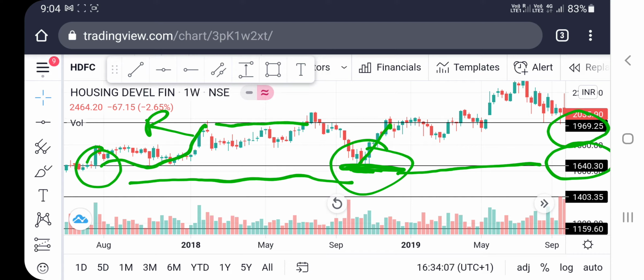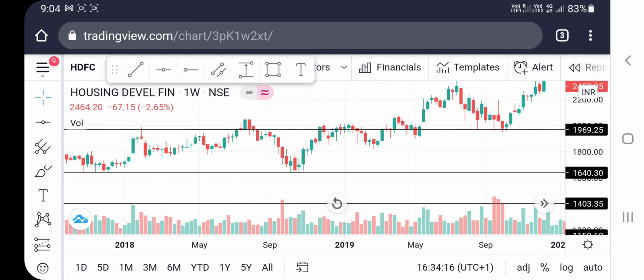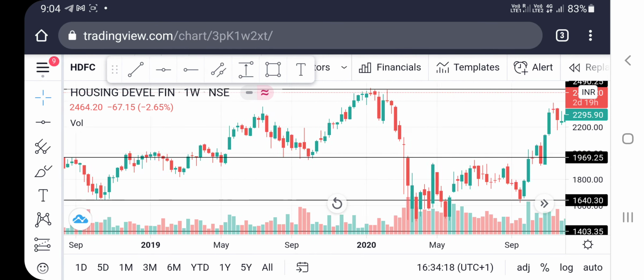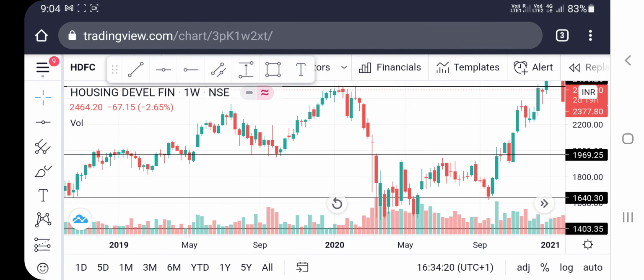And you can see it tried 1, 2, 3, 4, 5 times to cross that resistance, but was not able to cross. And finally you can see in May 2019 it crossed this resistance, and the stock moved up.